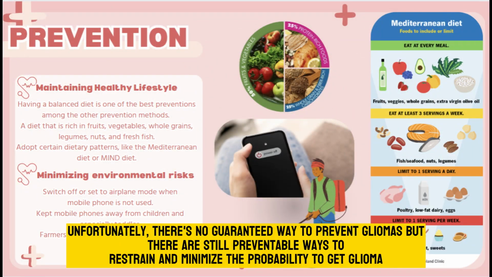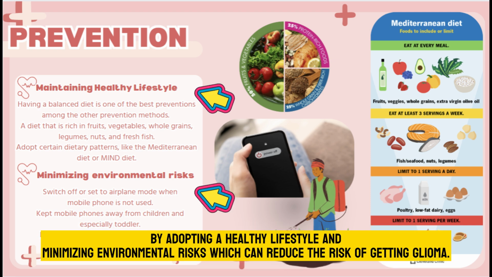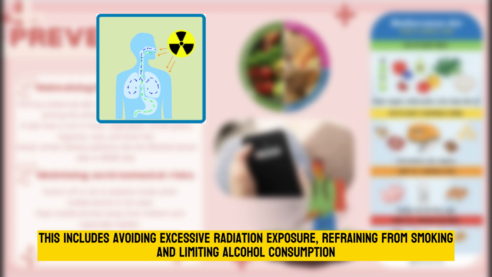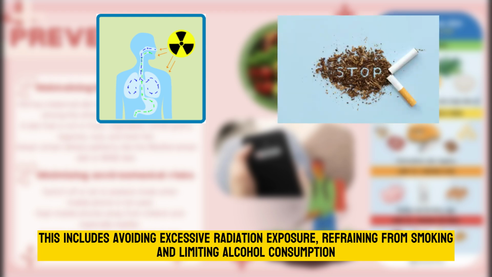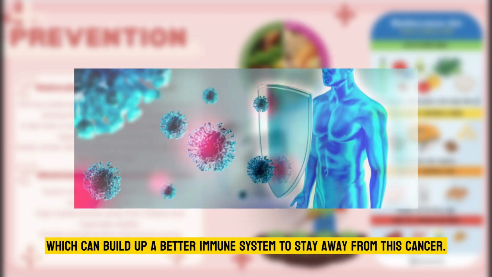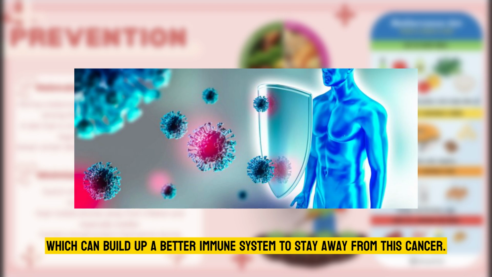Unfortunately, there is no guaranteed way to prevent gliomas, but there are still preventable ways to restrain and minimize the probability of getting glioma by adopting a healthy lifestyle and minimizing environmental risks, which can reduce the risk of getting glioma. This includes avoiding excessive radiation exposure, refraining from smoking and limiting alcohol consumption, which can build up a better immune system to stay away from this cancer.